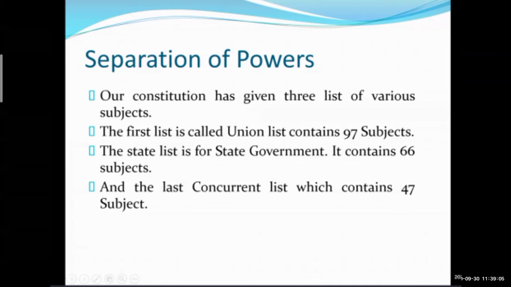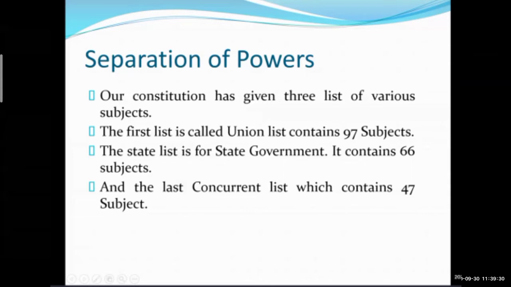And in the state list, in the second list, 66. And in the third one, in a concurrent list, we have 47 subjects. Very nice, students.